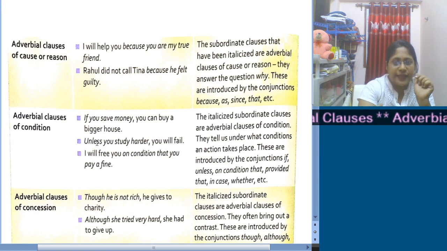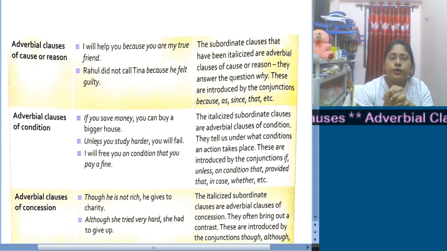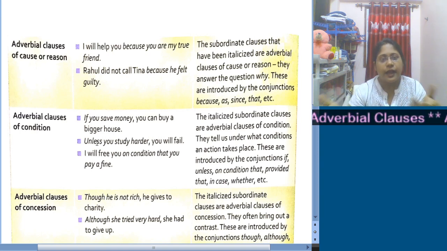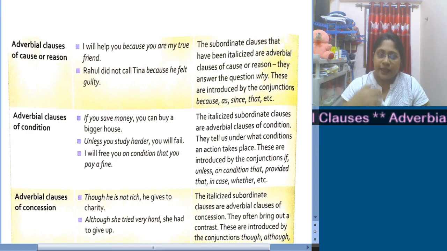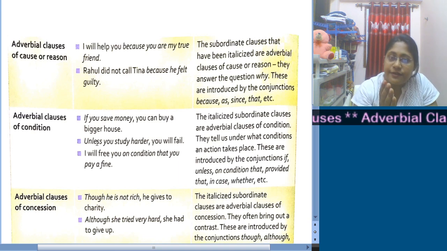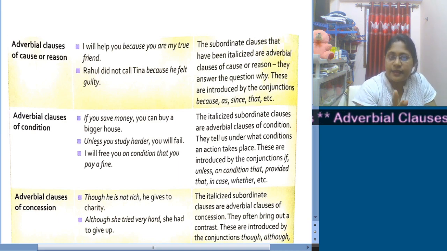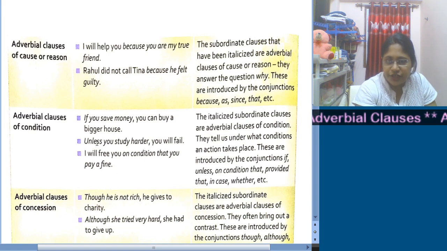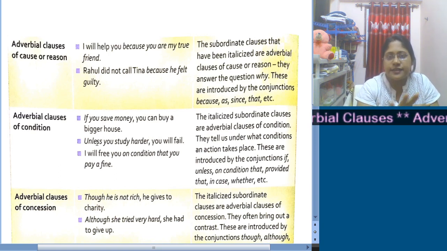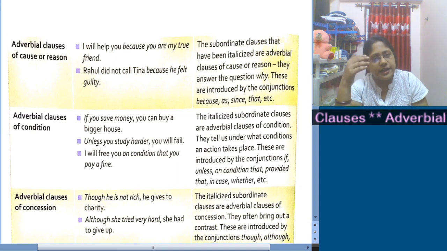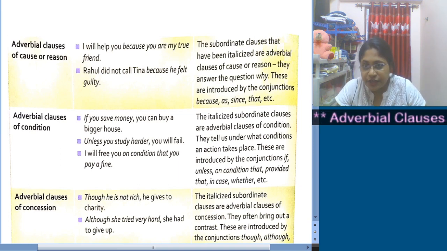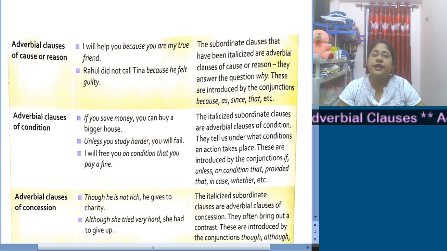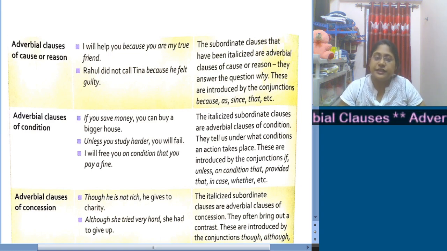Okay. Now next comes, I will free you on condition that you pay a fine. If you don't pay a fine, I'm not going to release you. So this condition we need to understand. And when we get words like if, unless, in case, on condition, provided that, such types of conjunctions, and we can understand the condition, then it will definitely be an adverbial clause of condition.